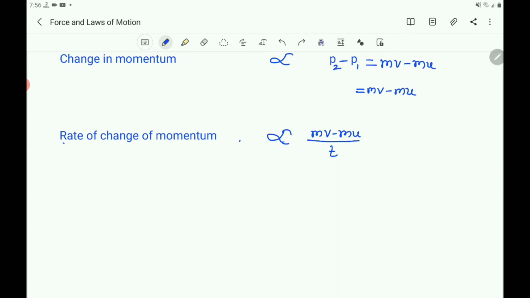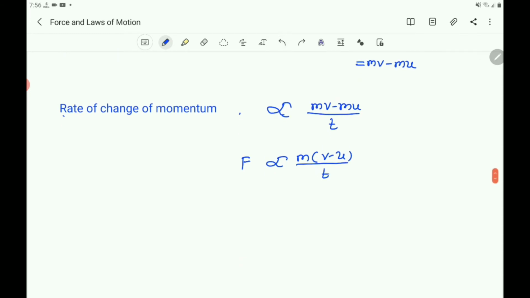So let us have F proportional to m into (v minus u). Here you remove m as a common. Then you will get m into (v minus u) in the bracket. Then F is proportional to m into (v minus u) by t, and v minus u by t is nothing but a.